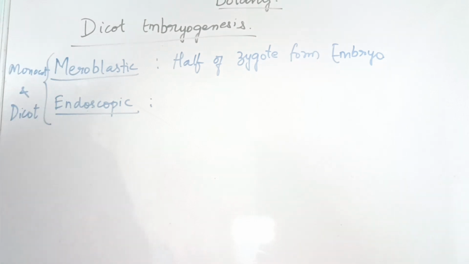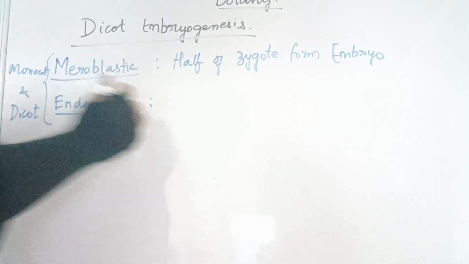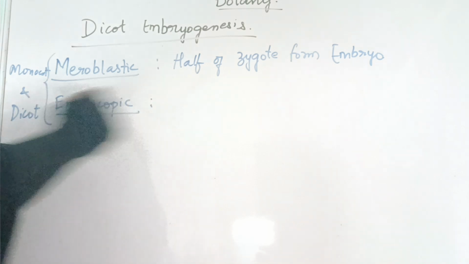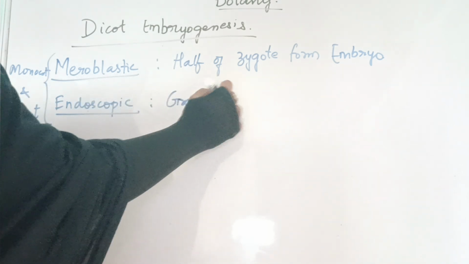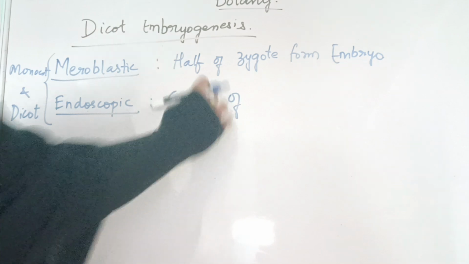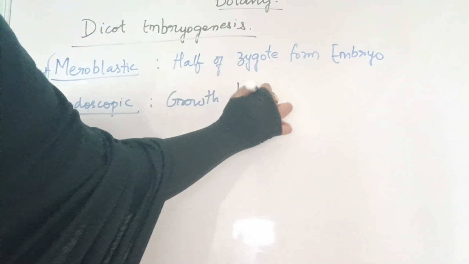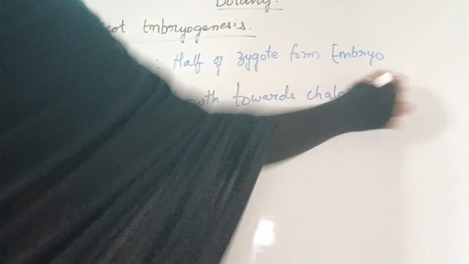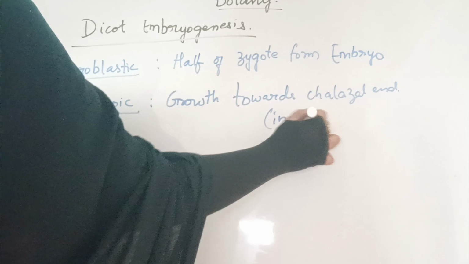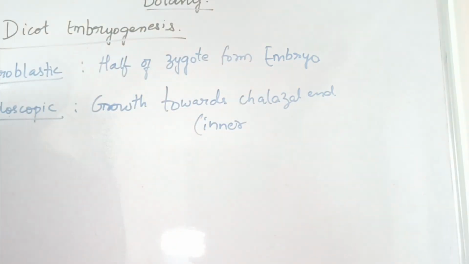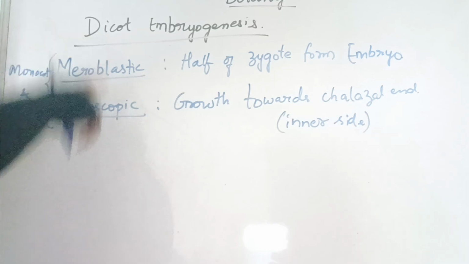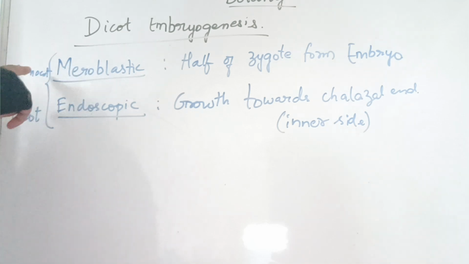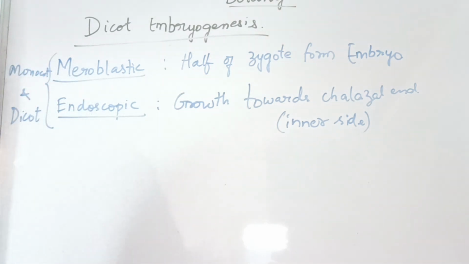Then what about endoscopic? Endoscopic is nothing but whatever the development is going on, that growth of the zygote will be towards the chalazal end. Endo, inner, okay. Growth of zygote towards the chalazal end. In other terms, you can say that the growth of the zygote is towards the inner side of the embryo sac. Now this type of growth in early development we can see in both monocots and dicots.